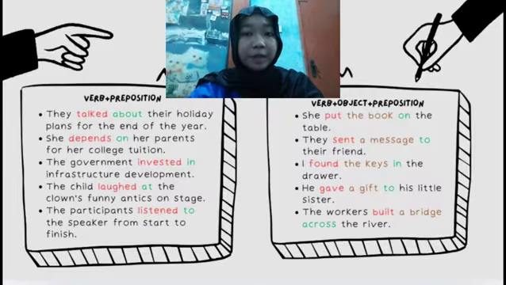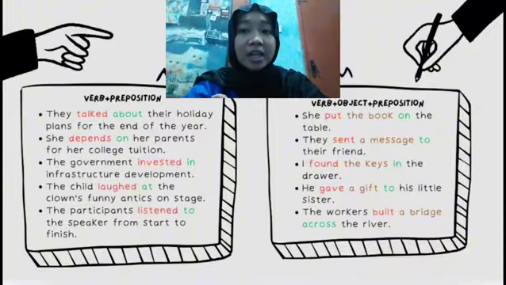Verb, object, preposition. Example number 1 is: she put the book on the table. So the verb is put and the object is the book and the preposition is on. Number 2, they sent a message to their friend. The verb is sent, the object is message and the preposition is to.